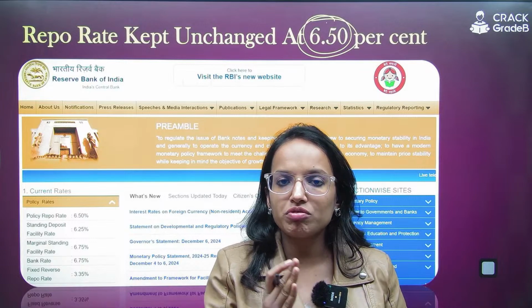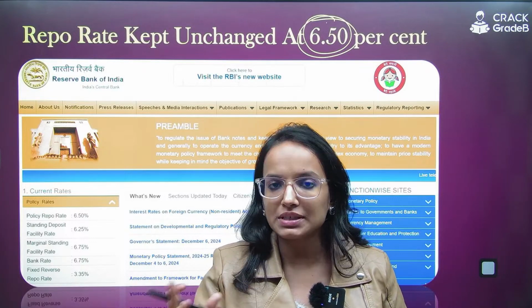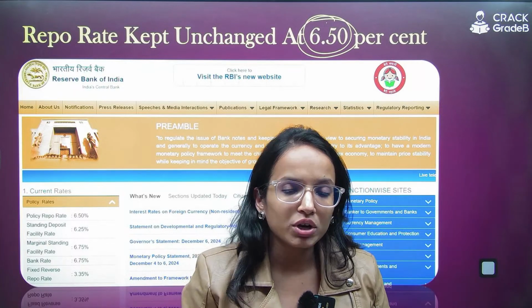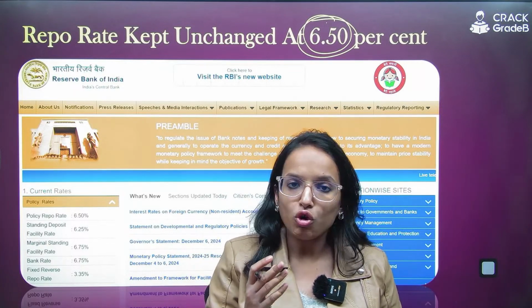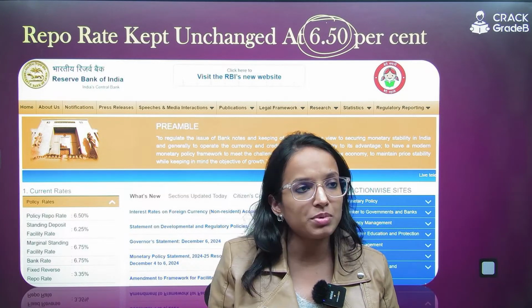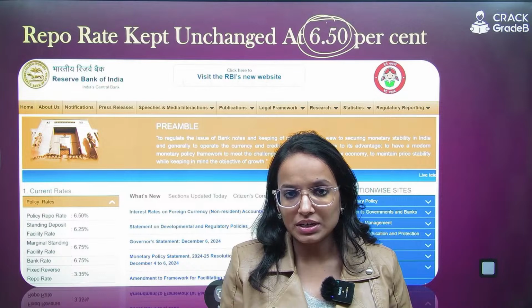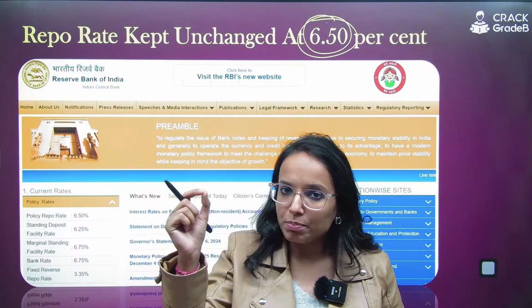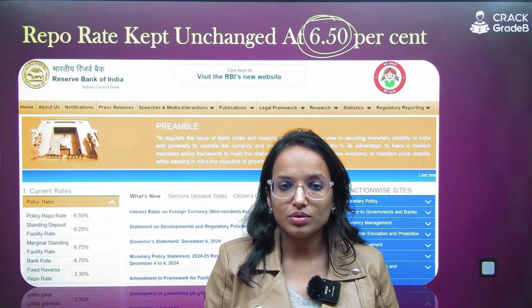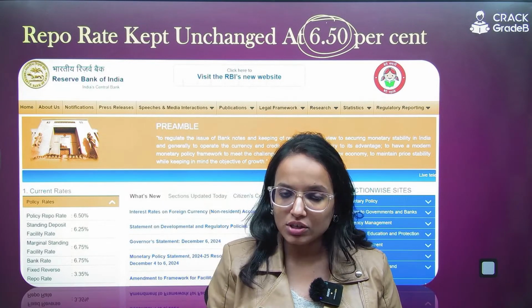MPC is the Monetary Policy Committee. MPC stands for Monetary Policy Committee. Now, what is the work of Monetary Policy Committee? I hope you all must be knowing the static portion, like which section of the RBI Act the MPC is created, right? So MPC's broad purpose, if you look at, it has been created to track the inflation trajectory of India.